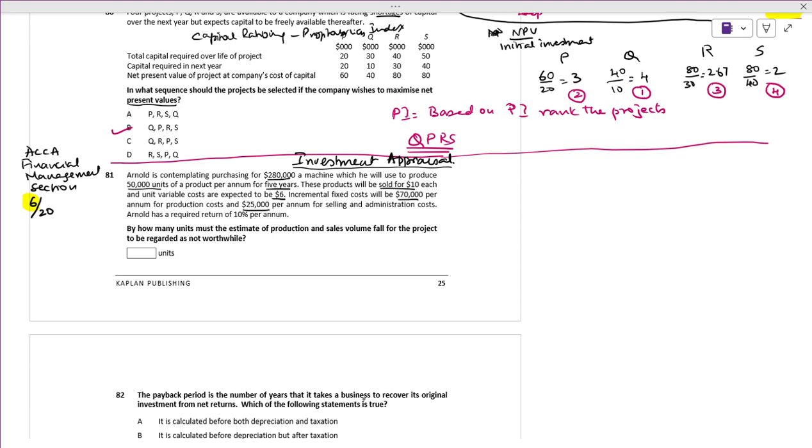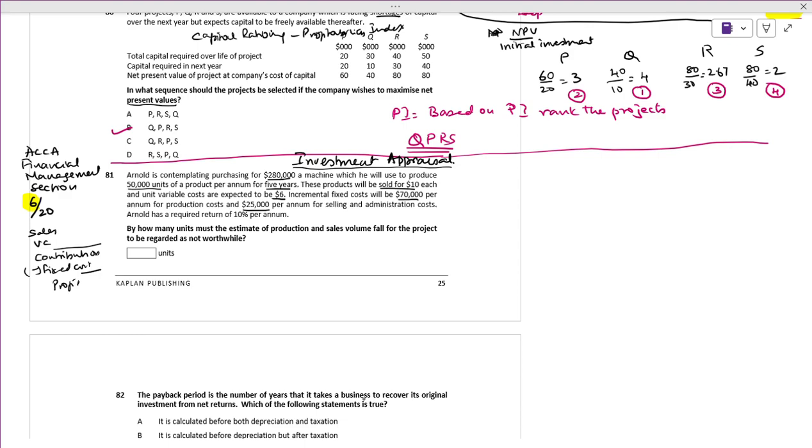Means you will have the sales price. You will have the variable cost. Sales minus variable cost, it comes to contribution. Contribution minus fixed cost, it comes to profit. This is related to management accounting, okay? See how challenging they will link it to the financial management.